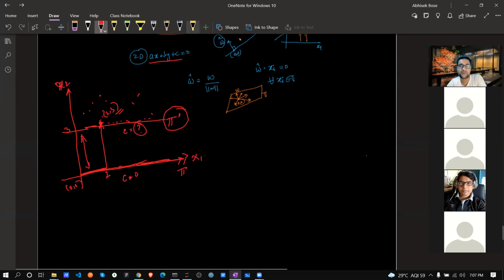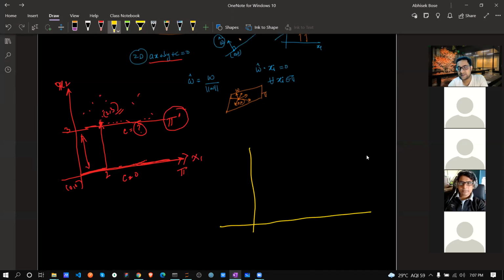Why is this plane so important? Again and again, why are we discussing the plane? Think, if this is your axis x1, x2, and there are some points here, and another kind of points there. Here is another point. How can you classify it, how can you divide all those points?